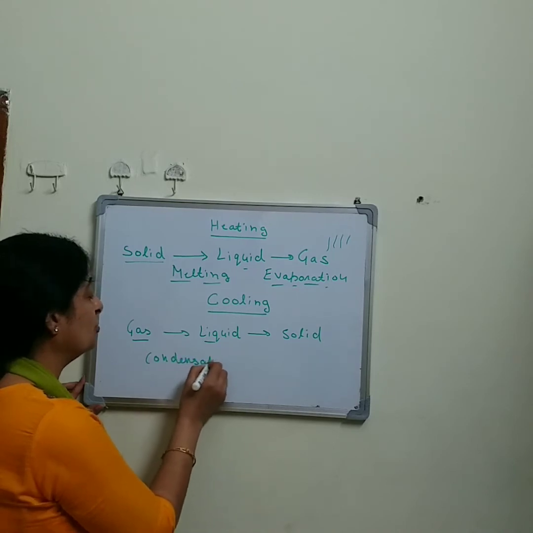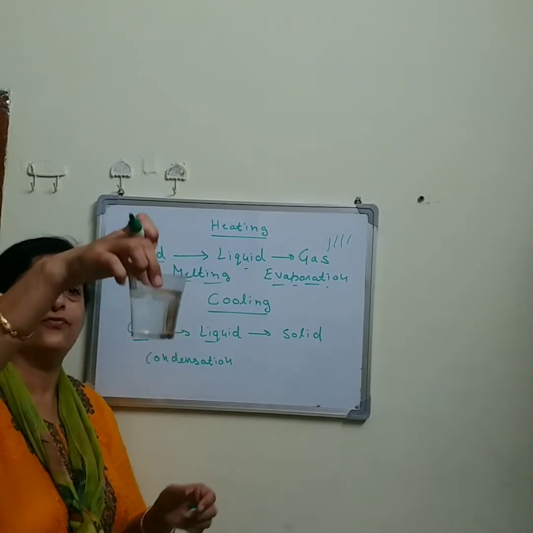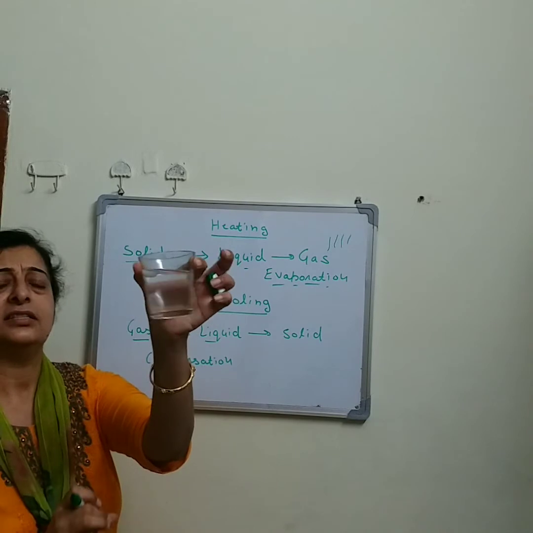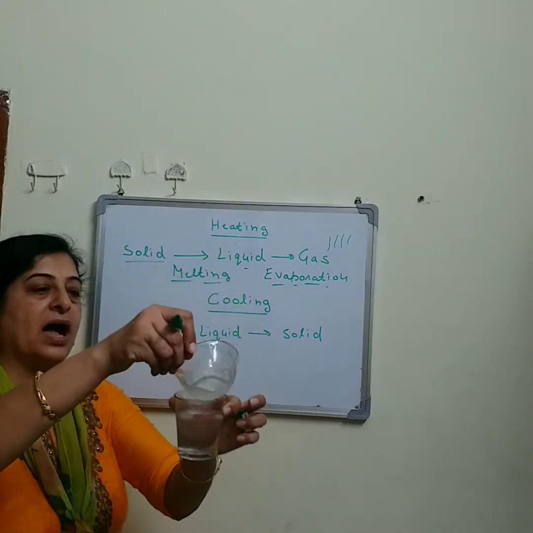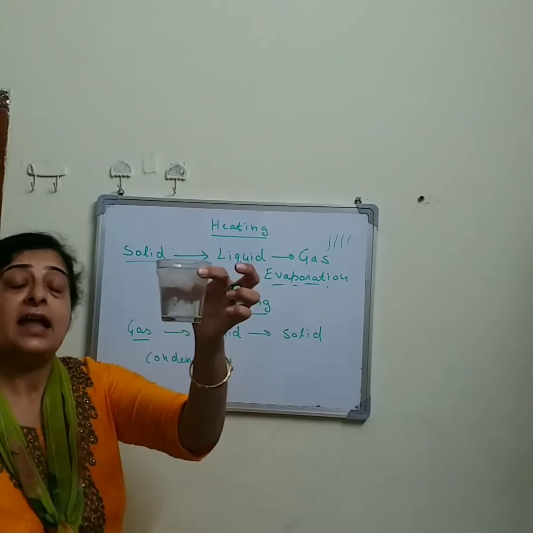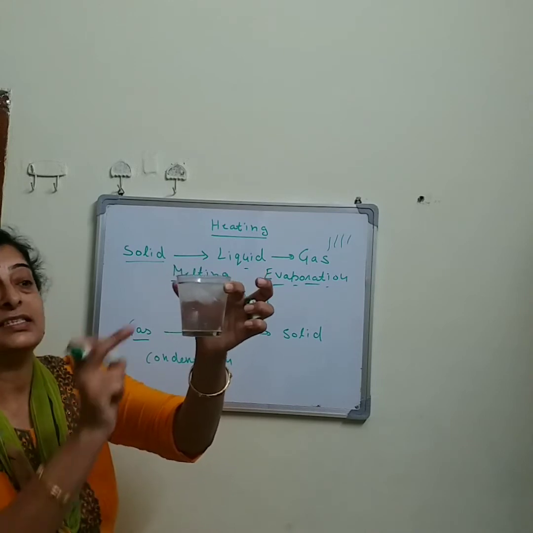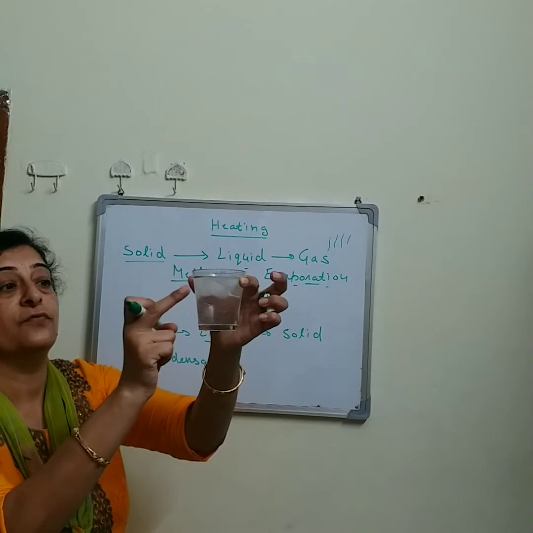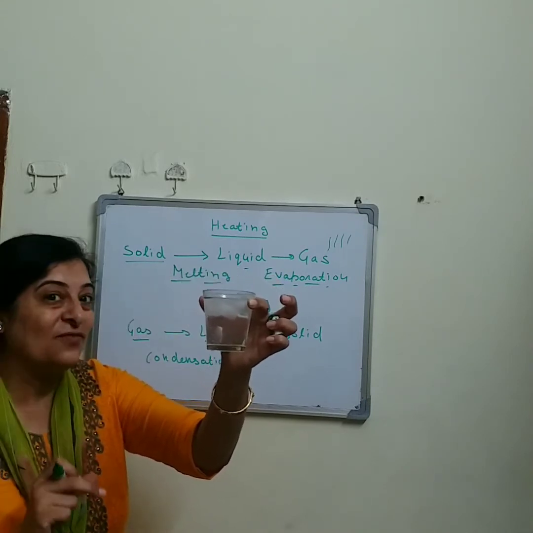Yes, due to cooling. So you can see this is a glass of water, and you can see there is nothing outside the glass. Now I am going to put some ice cubes into this glass of water. And after some time you can see the puddles of water, small droplets of water outside the glass surface. Can you tell me why?